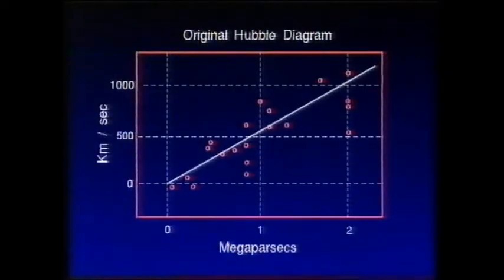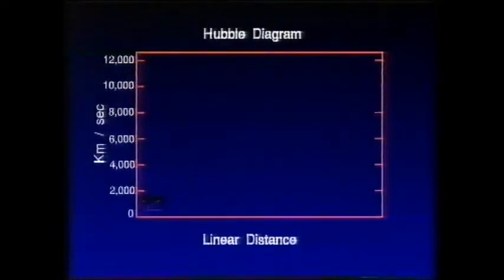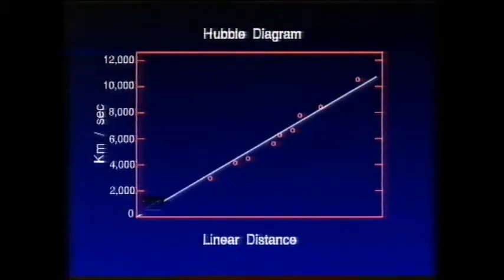The problem has been we haven't got a good calibration for these. So we can use the distance to M100 as a good indicator of the distance to Virgo and hence calibrate these secondary distance indicators. Now, in the days of Hubble, he was able to measure the distances to about a dozen galaxies, which went out to distances that had velocities around 1,000 kilometers per second. These secondary distance indicators allow us to go out to velocities well beyond that and up to distances of over 10,000 kilometers per second. What we're aiming to do is to calibrate these secondary distance indicators with the M100 distance, and that also gives us a value of around 80 kilometers per second per megaparsec.